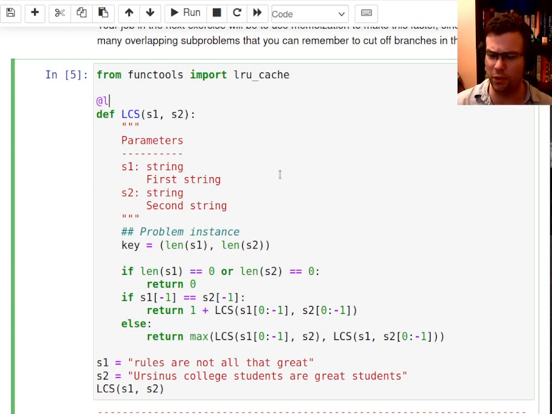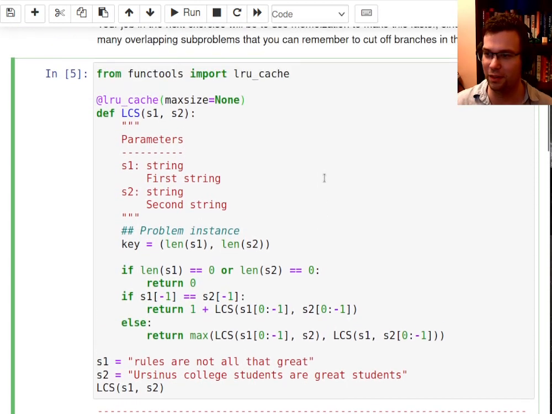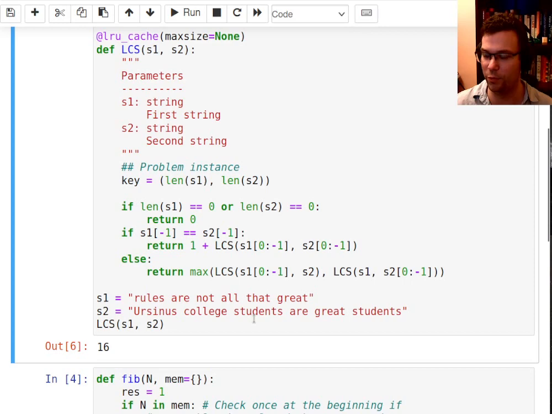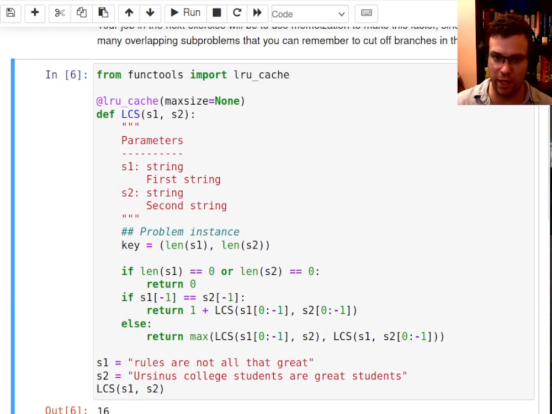And then you put what's called a decorator on top of the method. So I'm going to say, okay, I want to use a cache for this method, and I'm not going to limit how many results I can store in the cache. And so now it computes in no time. It's doing memoization and we get the answer here. But in the module, I'm going to have you implement that manually. Okay.